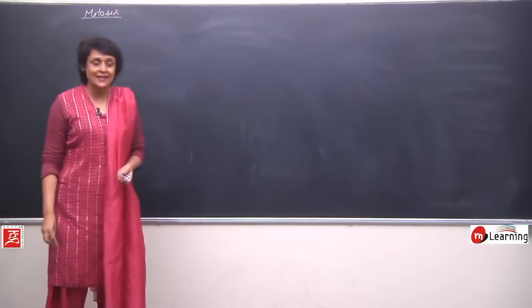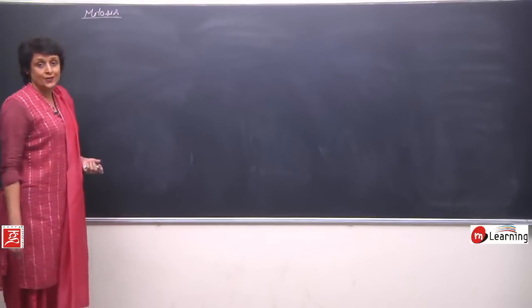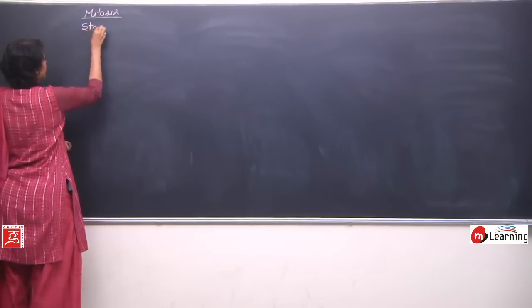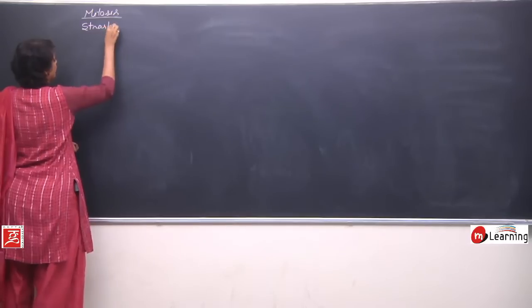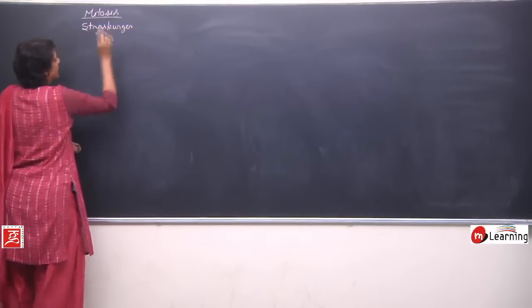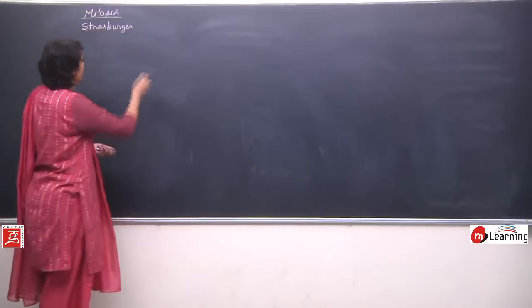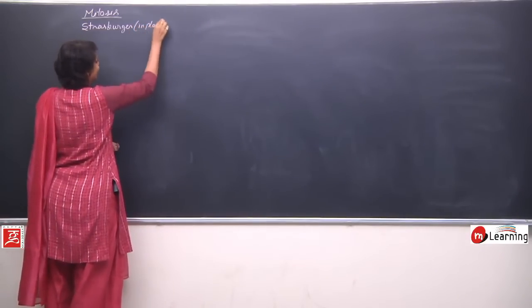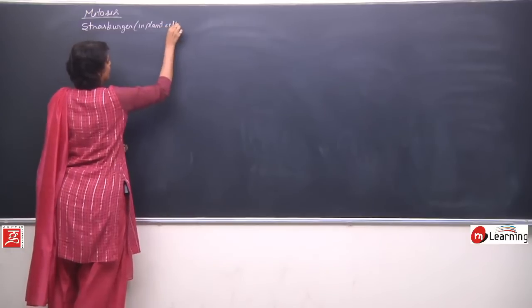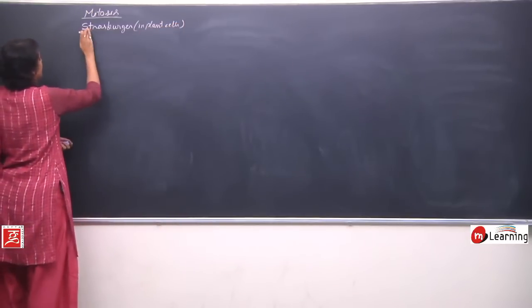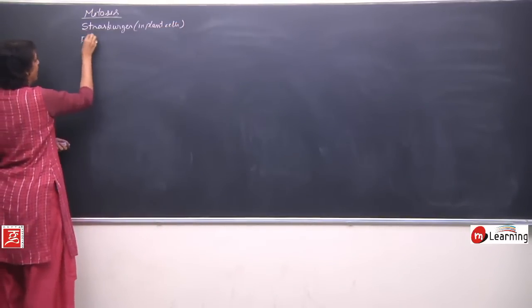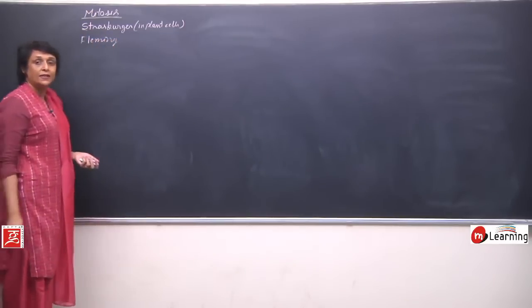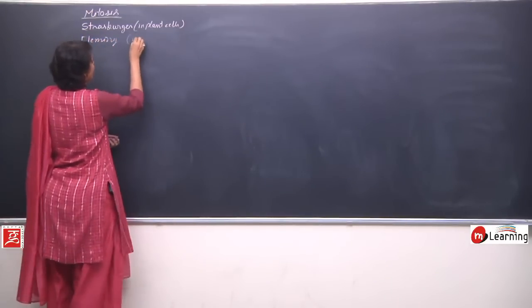Mitosis was explained by two scientists, Strasburger and Fleming. Strasburger explained these mitotic divisions in plants or plant cells, and Fleming explained mitotic divisions in animal cells.